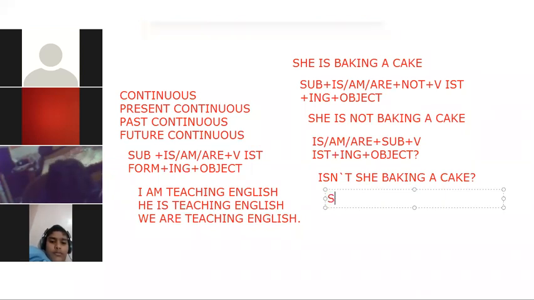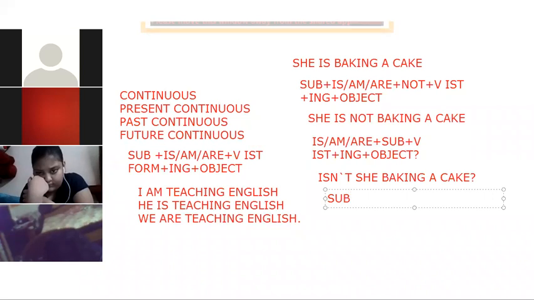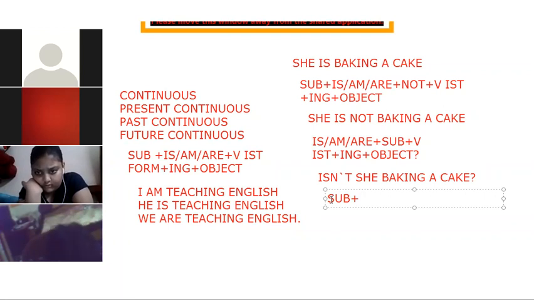Can anyone tell me? Subject plus which auxiliary verb will come? If we are making past continuous tense, what auxiliary verb will come? Was. Yes, absolutely right. Was.